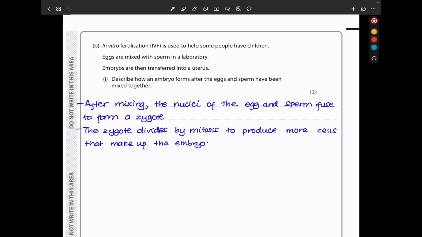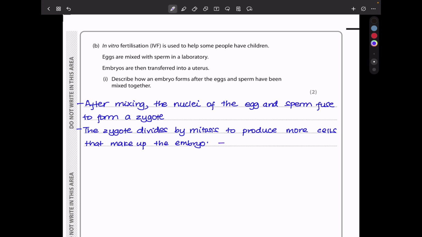In part B, in vitro fertilization, IVF, is used to help some people have children. Eggs are mixed with sperm in the laboratory, and embryos are then transferred into a uterus. They want you to describe how the embryo forms after the egg and sperm have been mixed together. After mixing, both the egg and sperm nuclei fuse together to form a zygote, and then the zygote goes through mitotic division to produce more cells that make up the embryo.